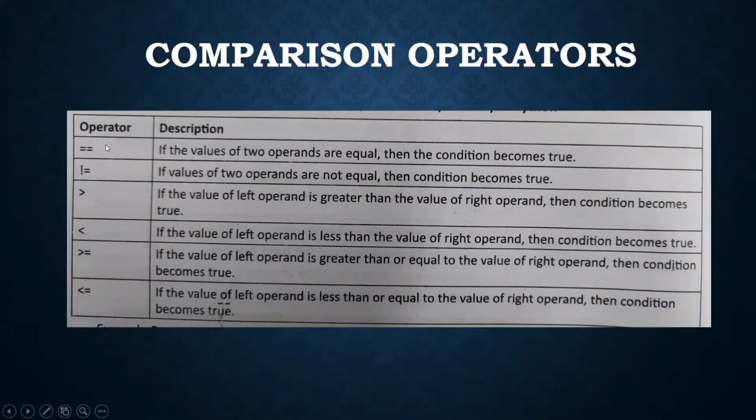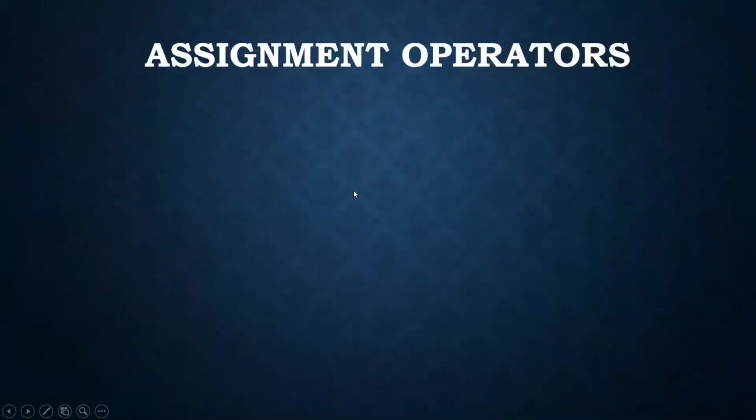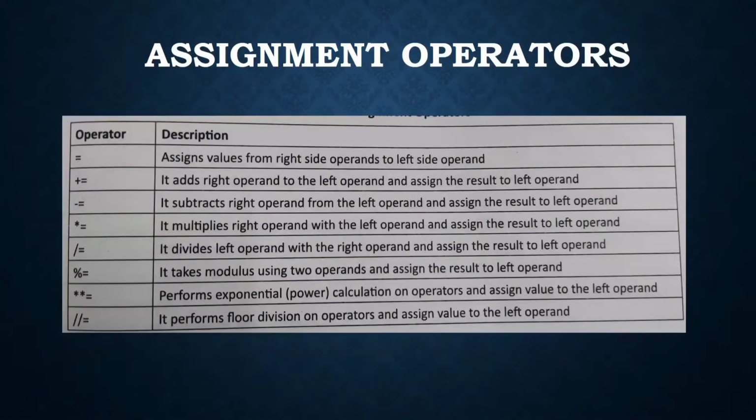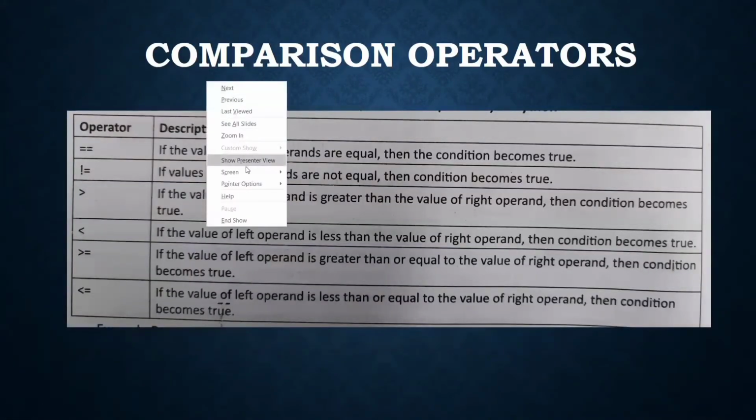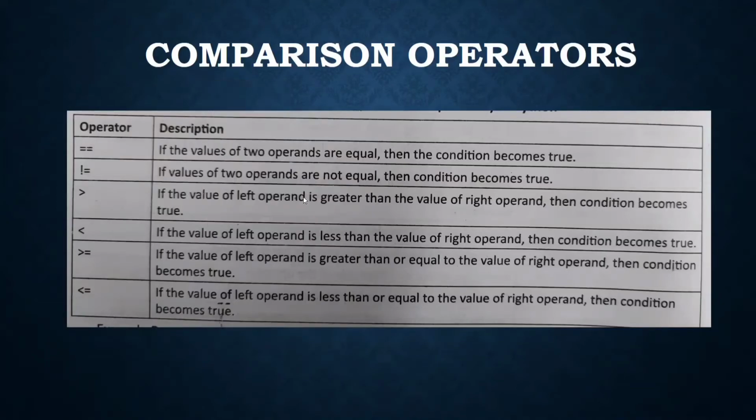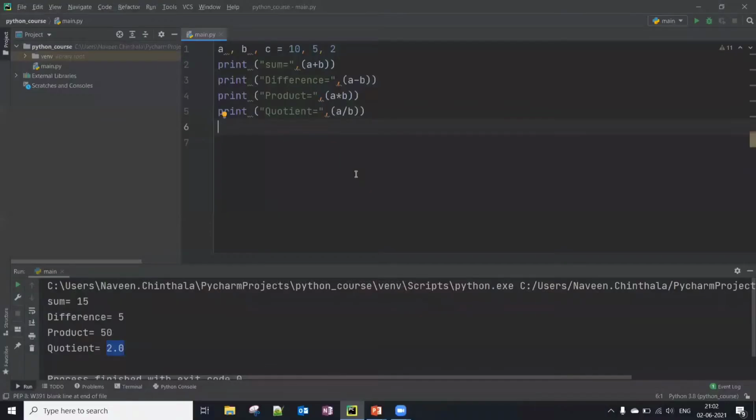So we have double equals here. If the values of two operands are equal, then the condition becomes true, and this is for not equals. And we have greater than, less than, greater than or equal to, less than or equal to. I think it's pretty easy to understand.